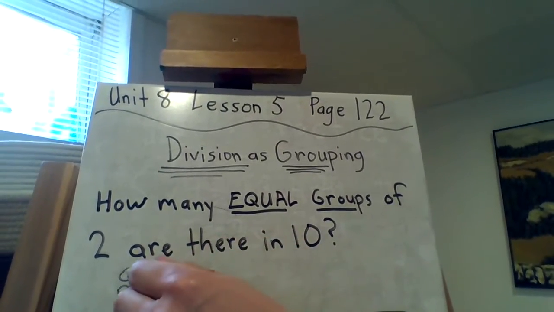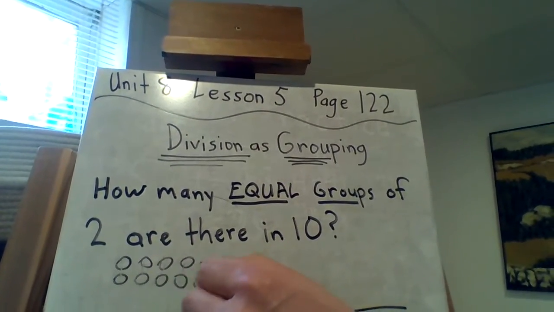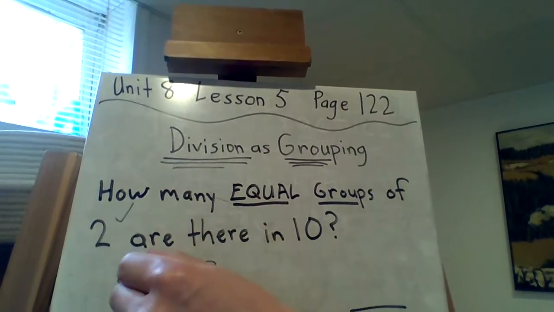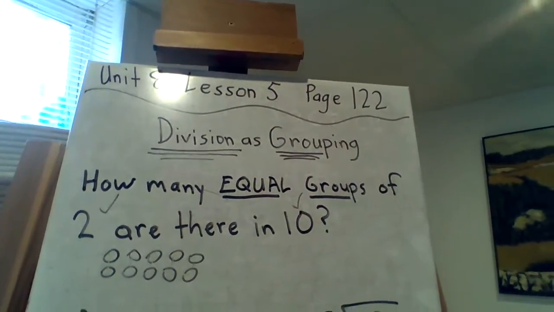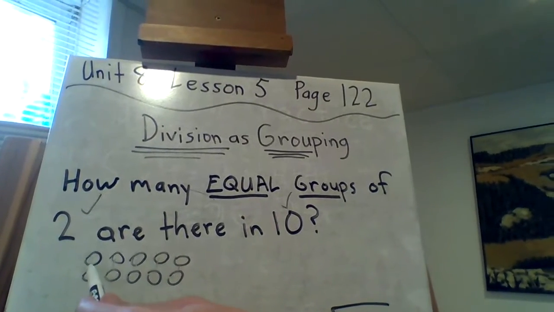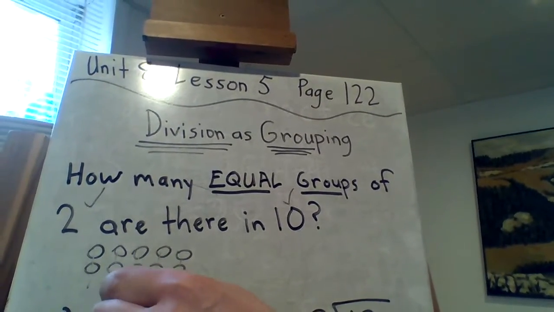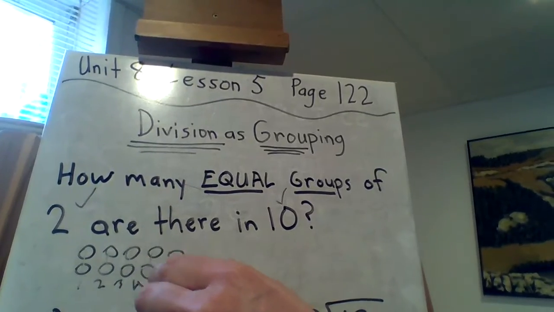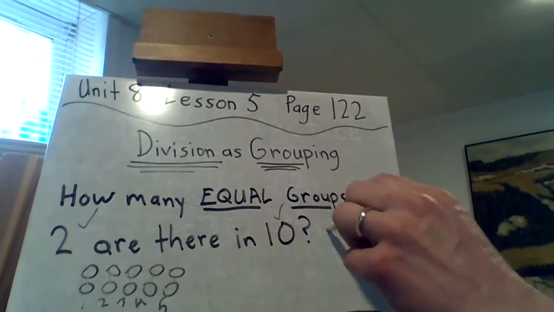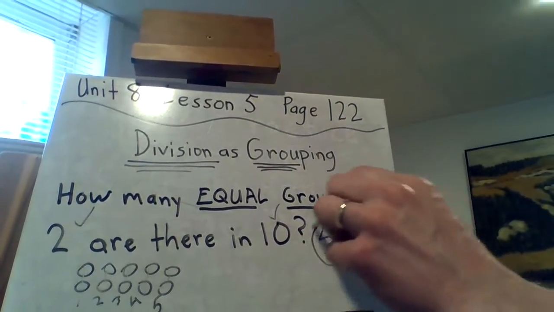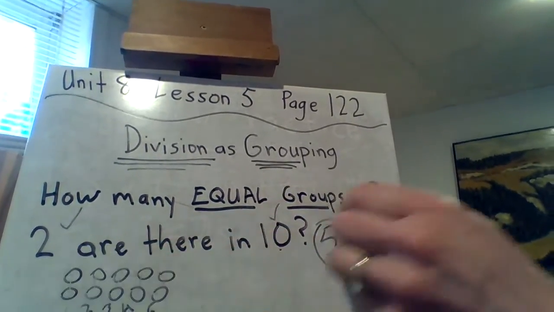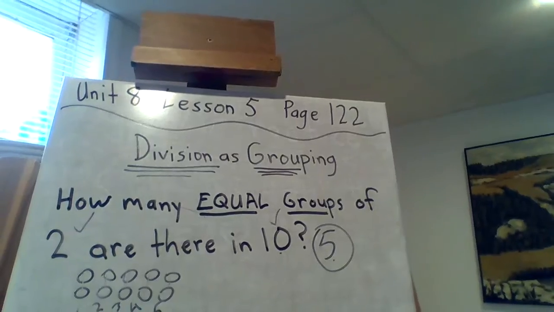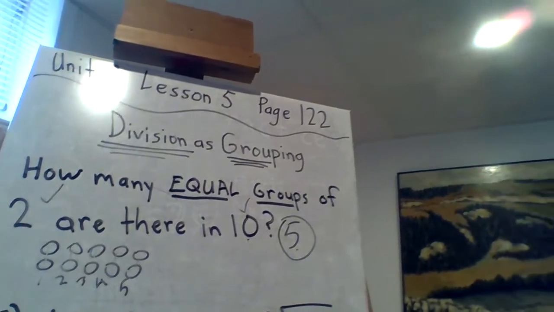So we have the 2's, you can see the 2's there, check. And we have 2, 4, 6, 8, 10, check. The only thing left to check is how many groups are there? 1, 2, 3, 4, 5. Look at it, it's 5. So basically what that means is 10 divided by 2 is 5. And there you go. That's a quick review.